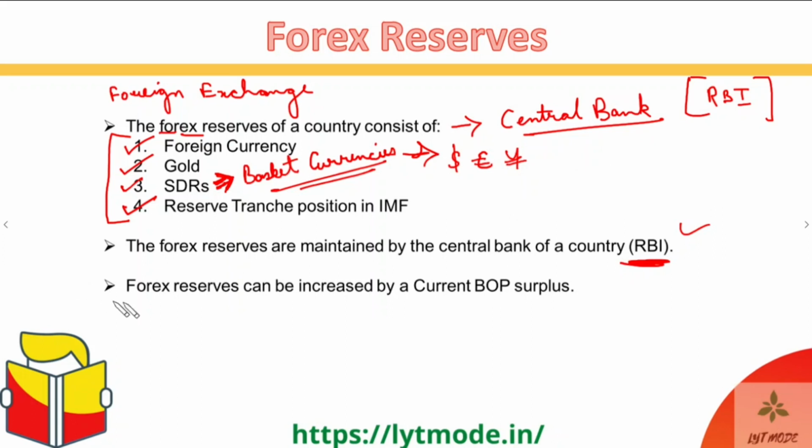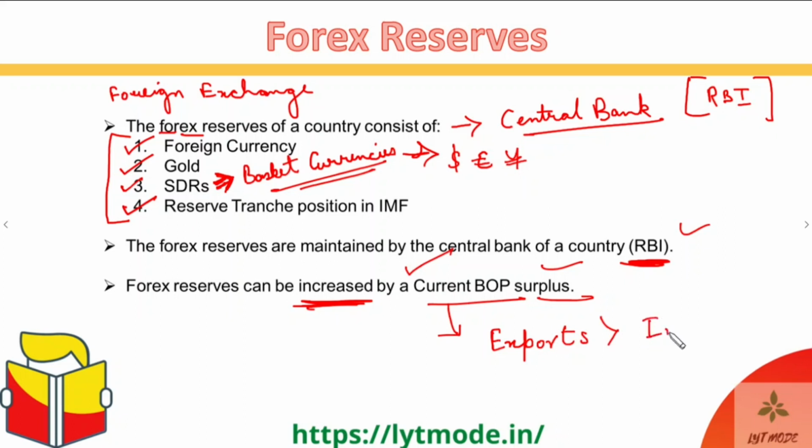And then the forex reserves can be increased by a current BOP surplus. This is a very important thing. Why? Because when your current BOP is going into surplus, this means that exports are greater than imports.